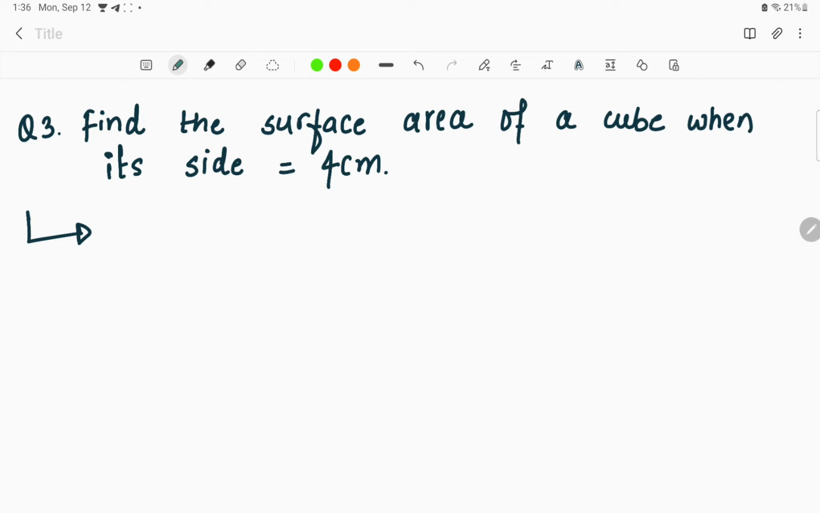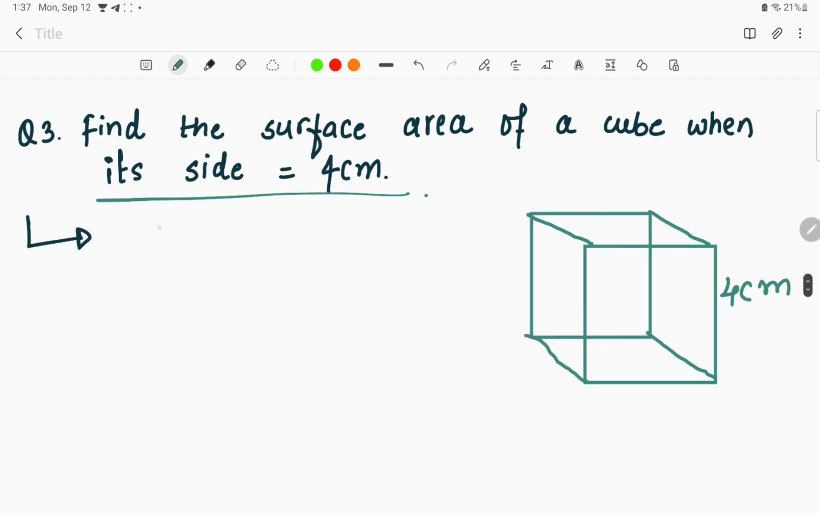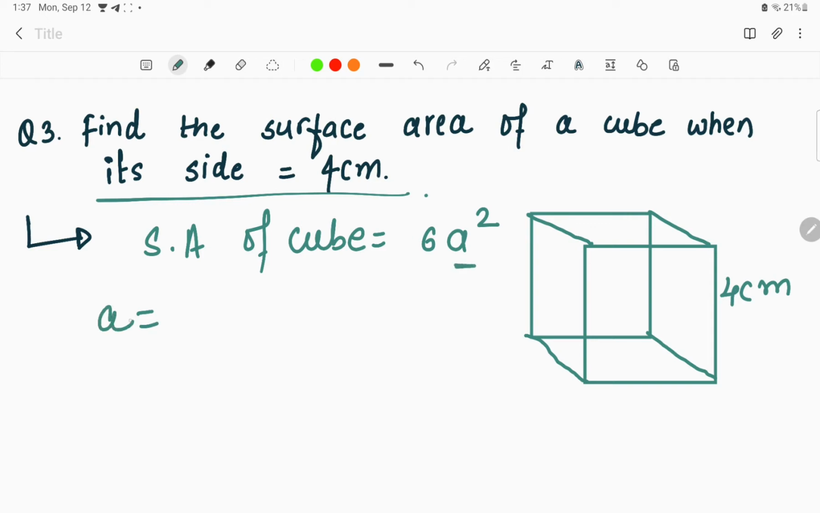We can solve it directly, as we know the formula for the surface area of the cube. Now we must know the formula for that: the surface area of cube is equal to 6a square. We have to find the surface area of the cube when the side given is 4 centimeter. Look into the diagram once. Here we can find the side given is 4 centimeter, right? So the explanation for this: surface area of cube is equal to what? 6a square. Okay, this is the surface area of the cube. Here a is given as 4 centimeter, right?